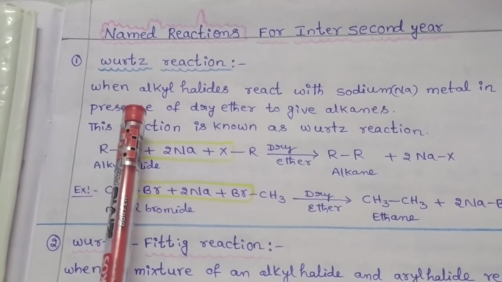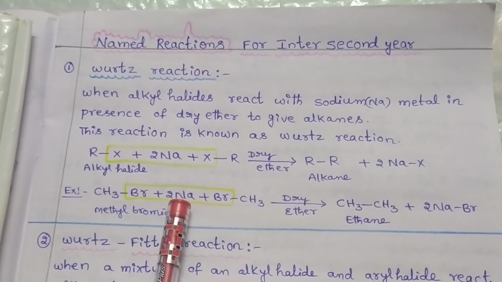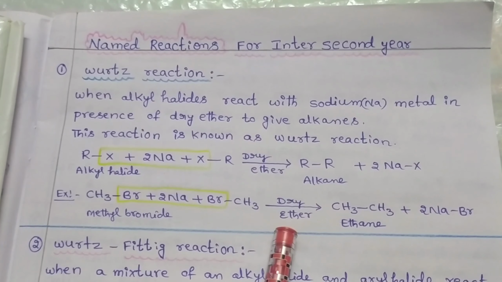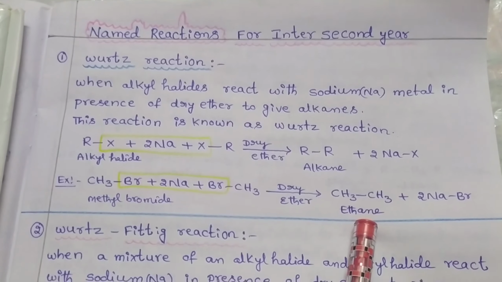First, we discuss Wurtz reaction. When 2 moles of alkyl halides are reacted with sodium metal in the presence of dry ether, they form alkane. For example, when 2 moles of methyl bromide are reacted with sodium metal in the presence of dry ether, they form ethane as a final product.